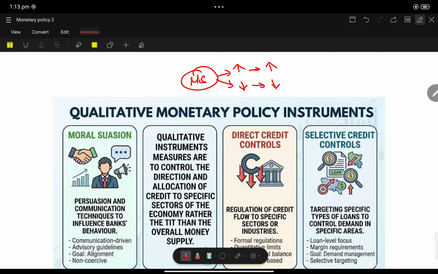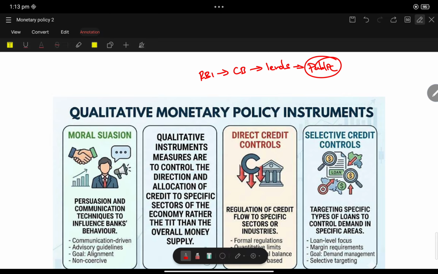In the last video itself, I had discussed how the money supply gets increased. RBI gives money to commercial banks. Commercial banks lend money to the public. So if the public fails to repay the money, then what will happen? See, there will be qualitative and quantitative measures. First of all, let us discuss only qualitative measures.